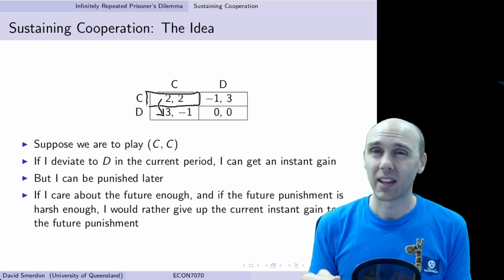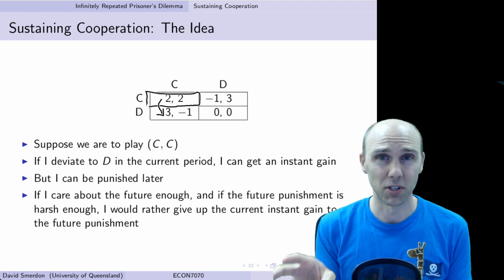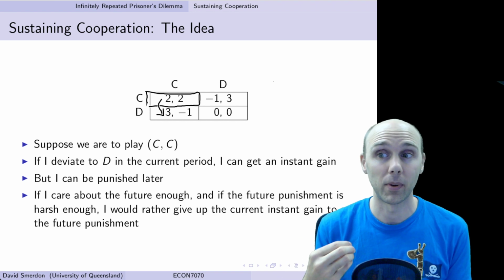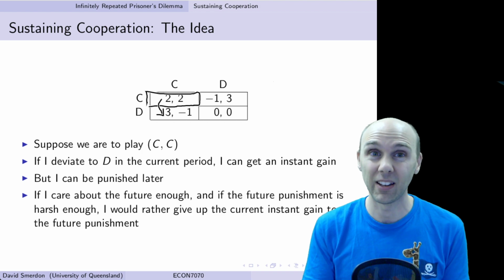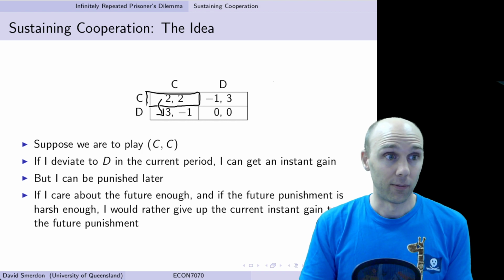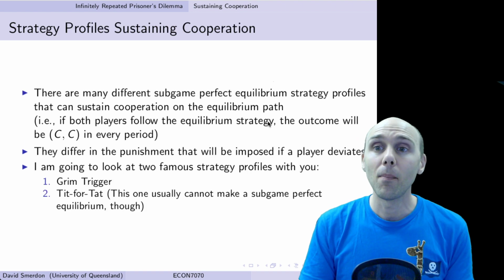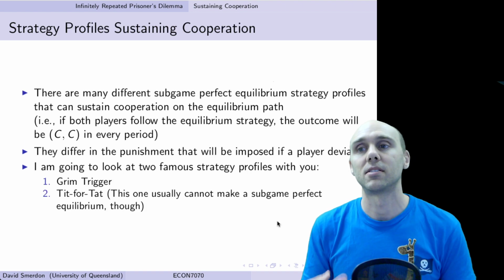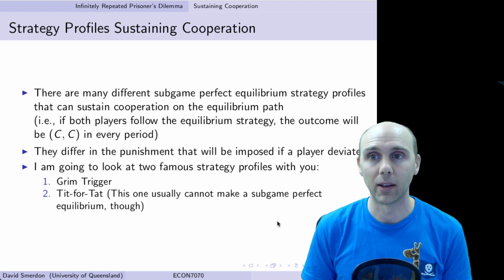But if I don't care about what happens in the future, or at least not very much, I discount the future quite a lot, then it might be in my interest to grab that instant gain today, even if I get punished for many periods in the future. Now, there are many different subgame perfect strategy profiles that can sustain cooperation on the equilibrium path.